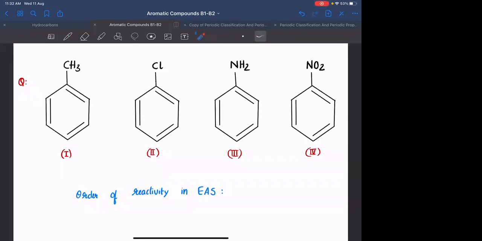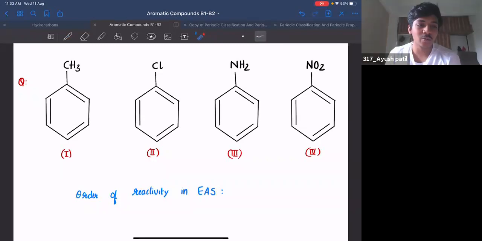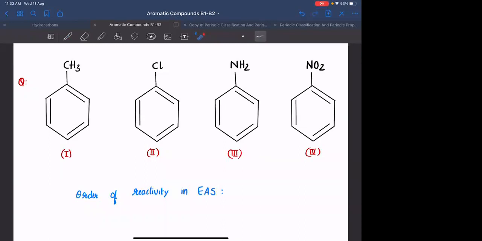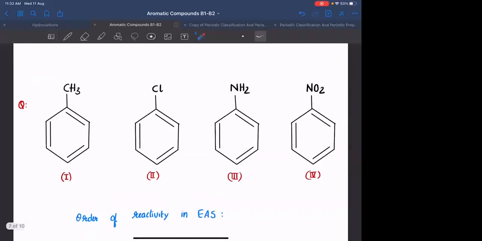Answer please. 3 greater than 1 greater than 2 greater than 4. अर्शदा सीरियस हो गई. It is 3 greater than 1 greater than 2 greater than 4. सही है. रीजन क्या है?